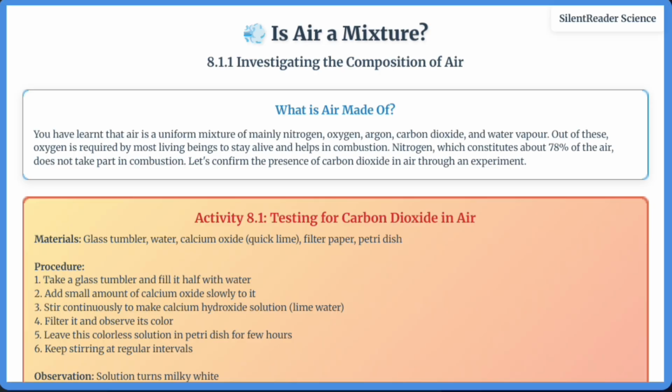In Activity 8.2, we place a black sheet of paper near a window and observe dust particles settling on it, showing that air contains suspended particulate matter. These dust particles are not part of air's natural composition but are pollutants. The Air Quality Index helps us monitor these pollutants and understand air quality in different areas.